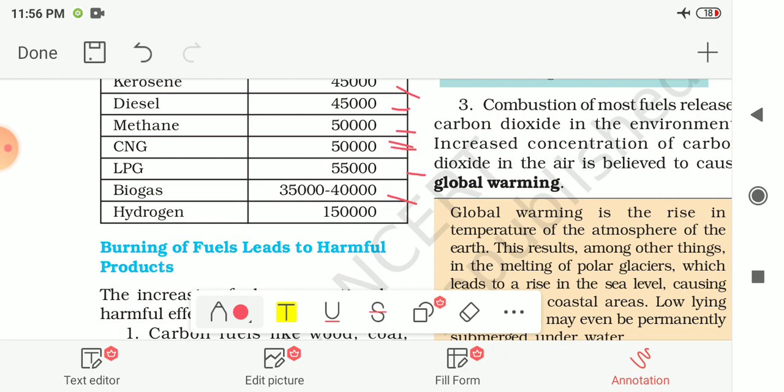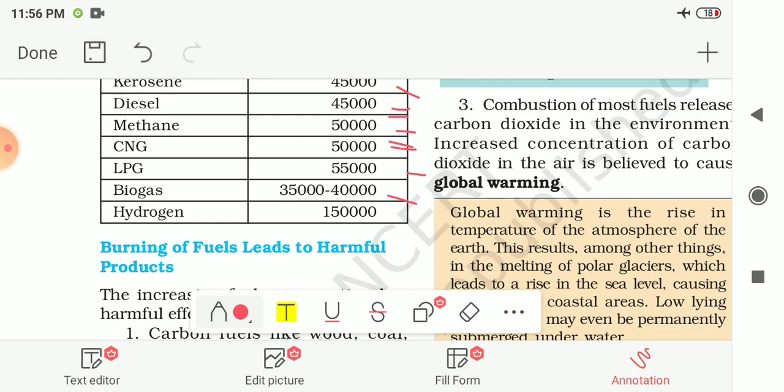Here it is, 50,000, 50,000, 45,000 and 45,000 are given to you. Not 44,500, but it is 45,000, 45,000 and 45,000 for petrol, kerosene and diesel. For methane gas it is 50,000, and for CNG also it is 50,000. For LPG it is 55,000. For biogas it is 35,000 to 40,000.